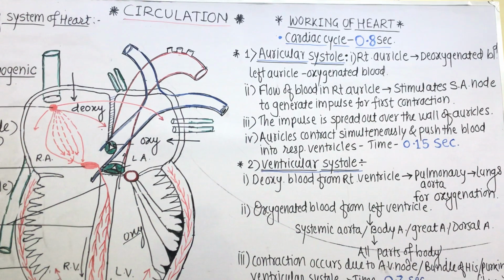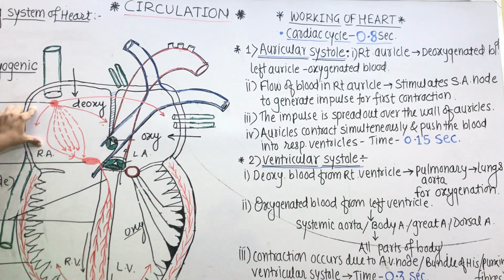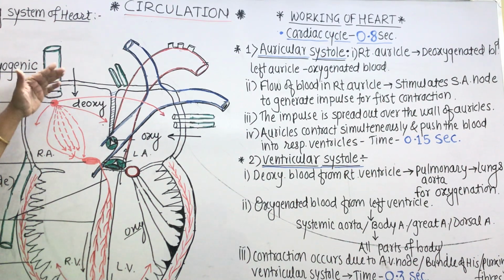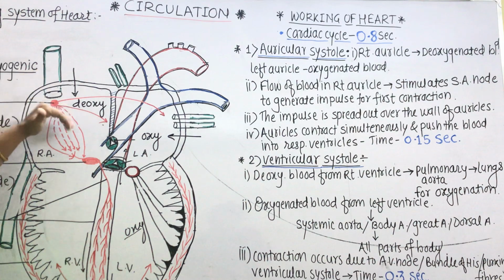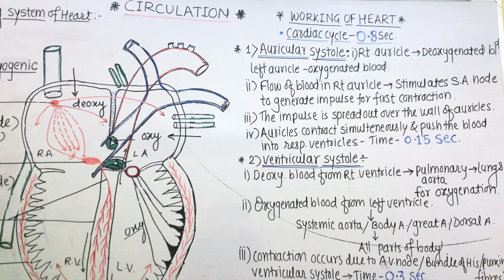Now, from where is this deoxygenated blood received? From all the body parts, deoxygenated blood is collected and then poured into the heart with the help of three veins: superior vena cava, inferior vena cava and coronary sinus. All these three major veins pour deoxygenated blood into the right auricle, which is brought from various body parts.